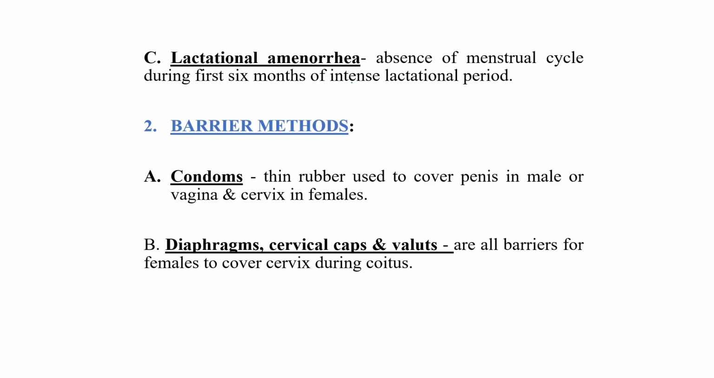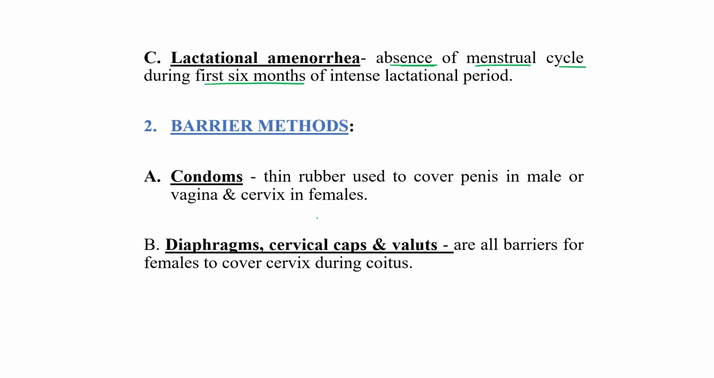Third is lactational amenorrhea, which means absence of the menstruation cycle during the first 6 months of intense lactation period. So this is the third method.